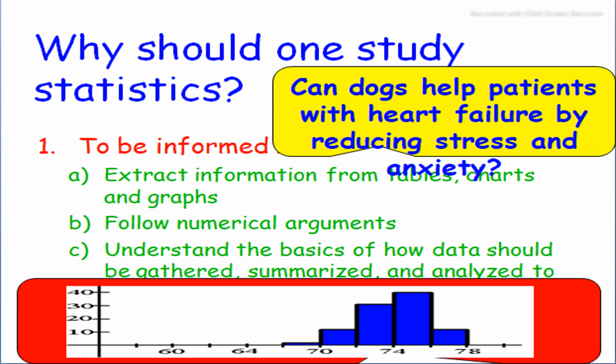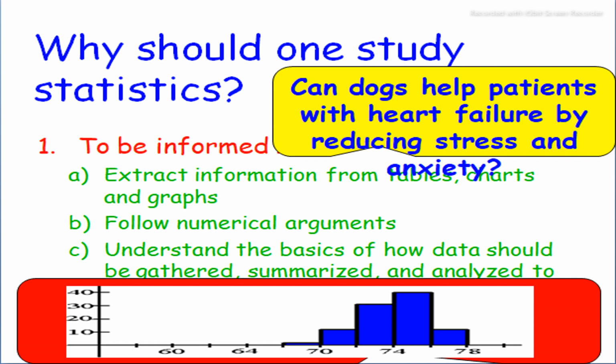Why should one study statistics? What is the importance of statistics or the advantages of statistics? Statistics is used to inform us, to extract information from tables, charts, and graphs. Statistics are the aggregates of facts.